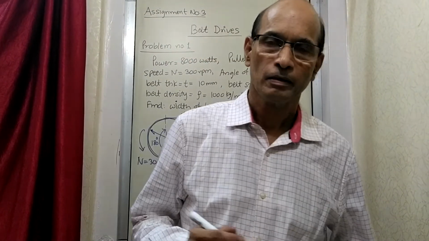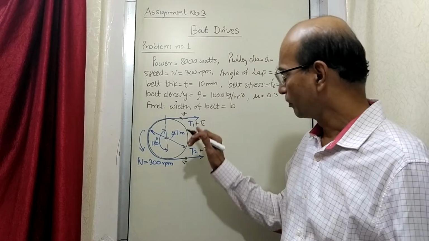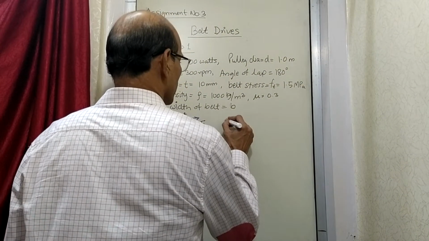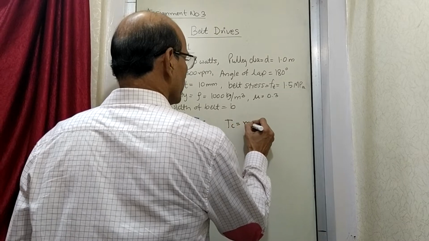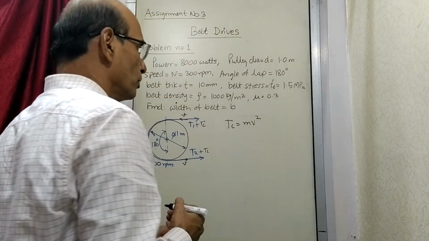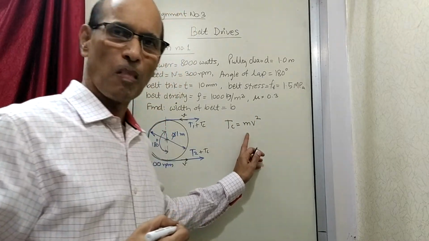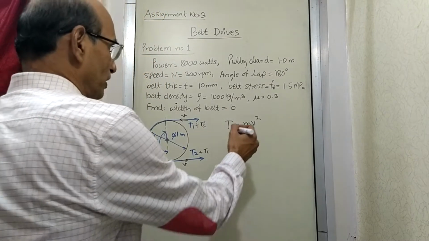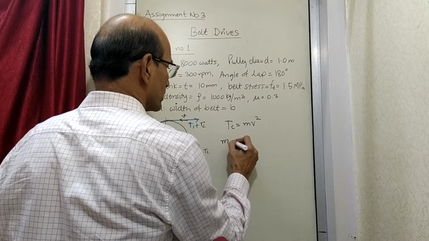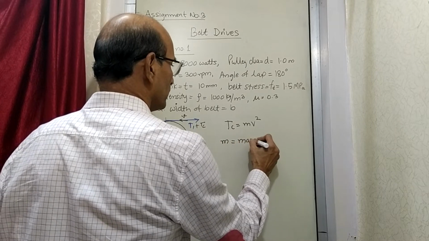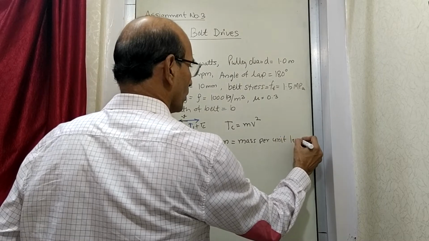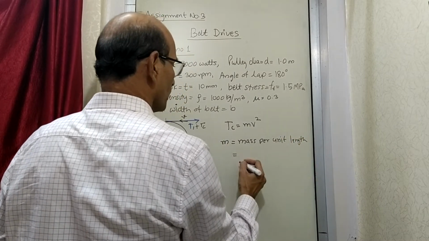Okay, now see here. We know the formula for centrifugal tension. That formula says Tc is m into v square, where m is the mass of the belt per unit length. So let us try to find out what m is in this case. So this is mass per unit length. So this is given by what is mass.